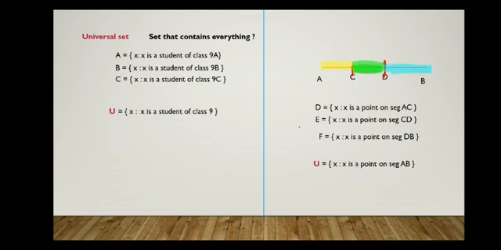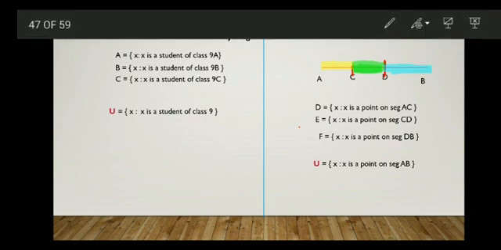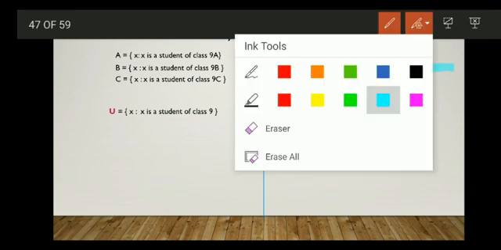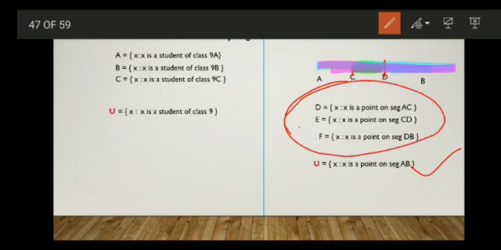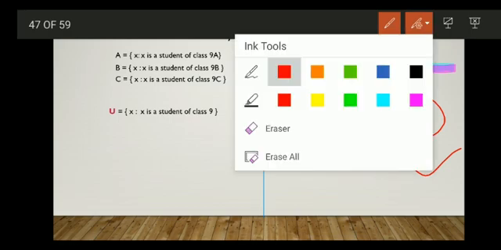U is equal to the set of all x such that x is a point on segment AB. If you consider all the points on this whole line, that is everything, then we get the universal set. This set contains all the points of all the sets considered here. So the universal set is a set which contains all the elements of all the sets we consider.